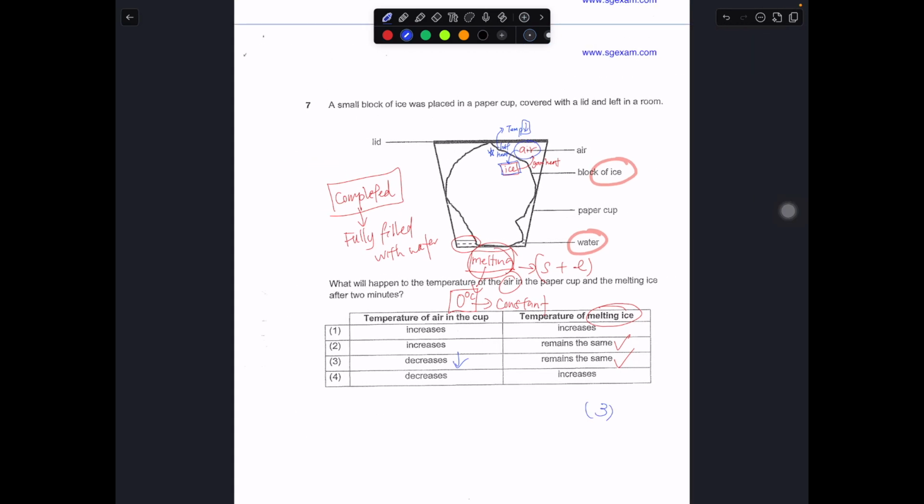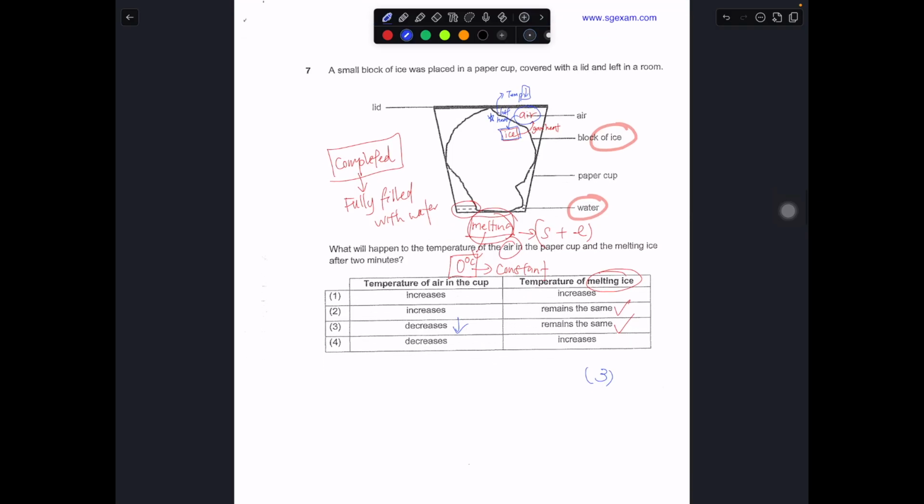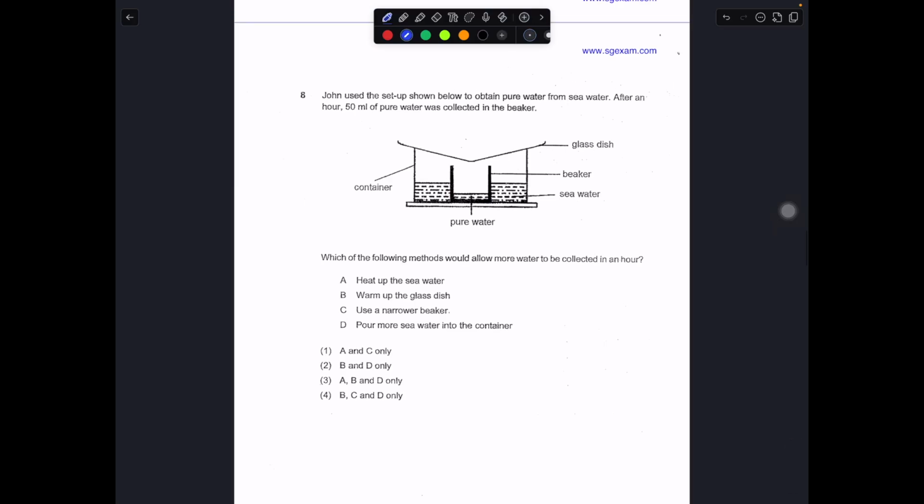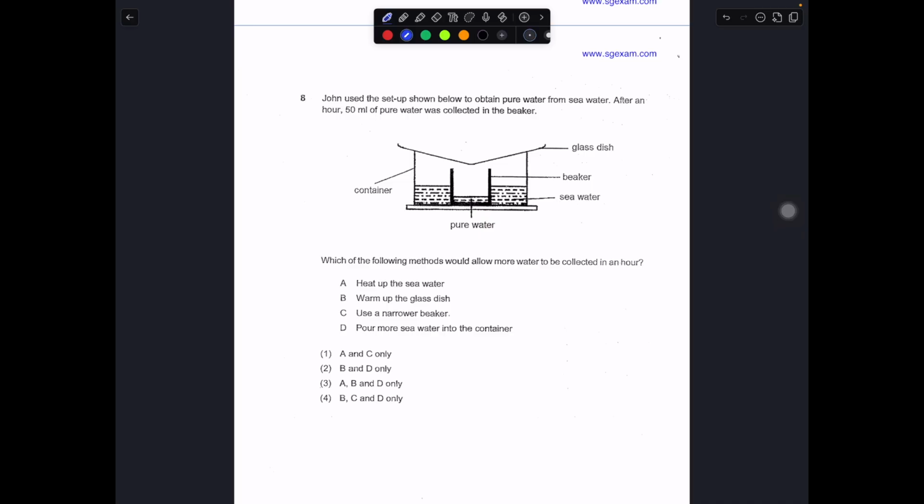This is how you can interpret whether it will gain heat or lose heat. So let's move on to the last MCQ question. This one is a little bit more tough than usual. John used a setup shown below to obtain pure water from seawater. After an hour, 50 ml of pure water was collected in the beaker.